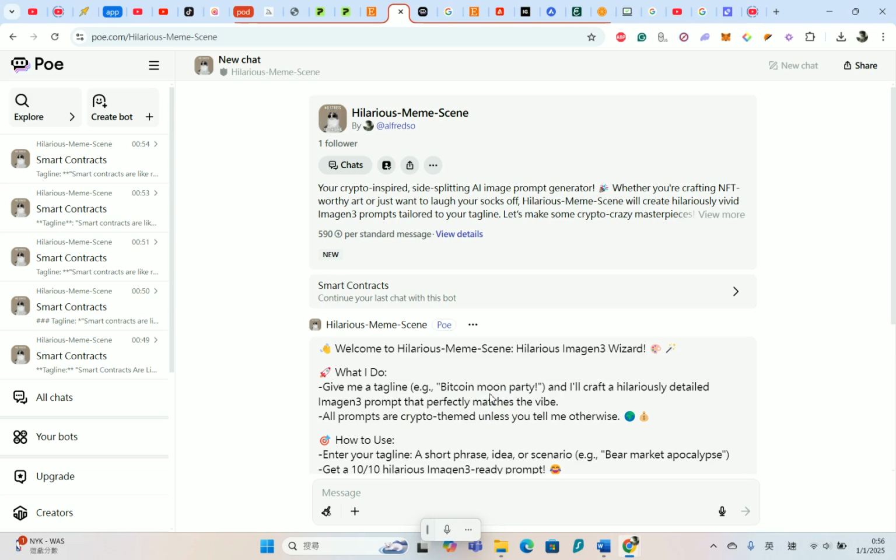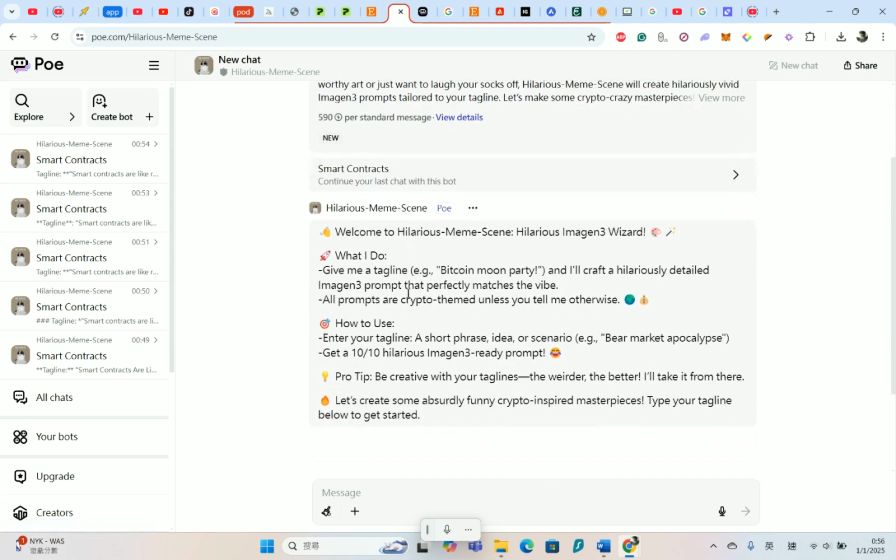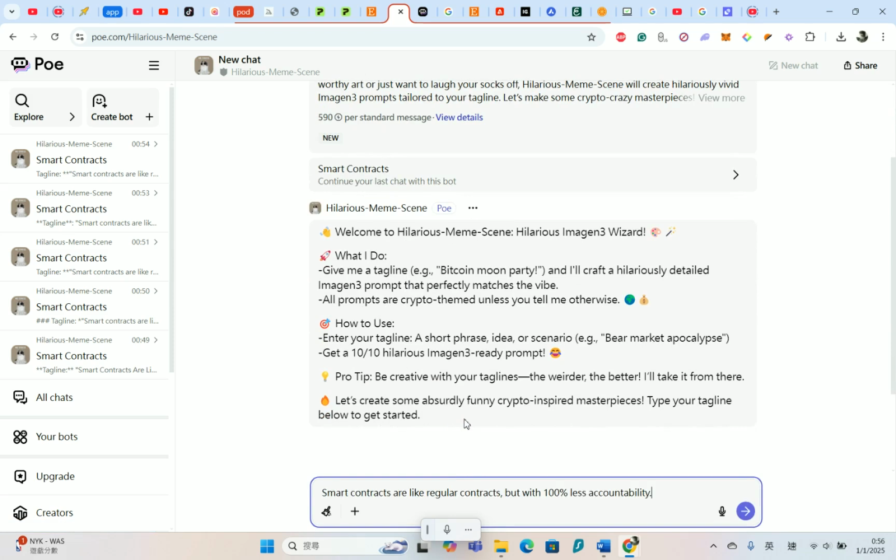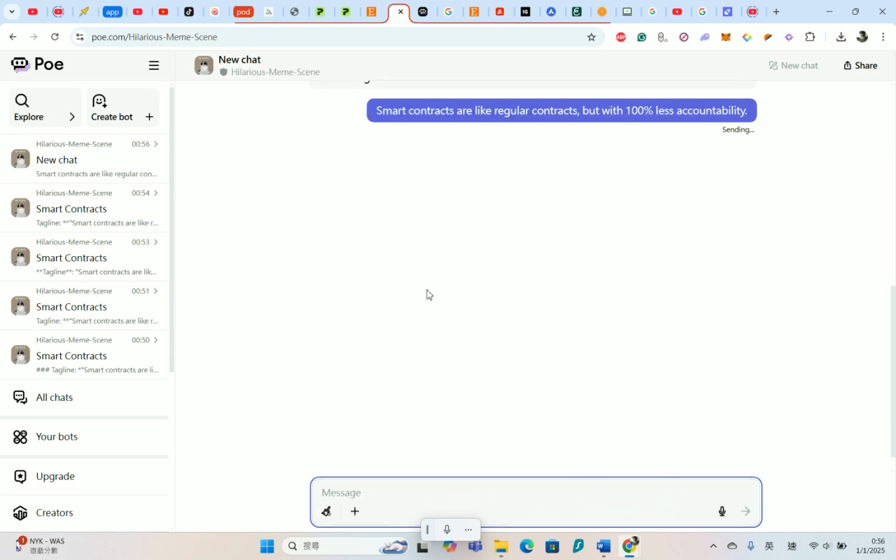So this bot was basically helping me to create new meme related products on Printify, print-on-demand shops, without me repetitively typing in the prompts because the prompts are so long. So let's test it out. I have a tagline here: Smart contracts are like regular contracts, but with 100% less accountability. So let's see what it spits out.